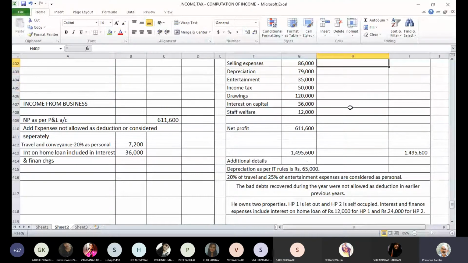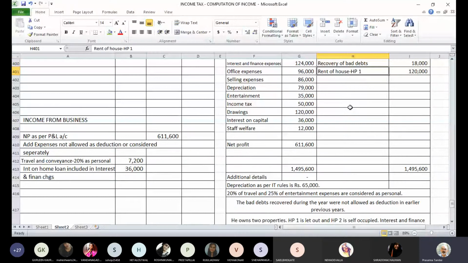Next, let us see what it is. Office expenses are usual business expenses. Same is the case with selling expenses. Those are also usual business expenses. Then there is a depreciation which you are going to add back because as per income tax rules, you have depreciation amount eligible 65,000. So we have to add back this 79,000. So let us add back 79,000 of depreciation which will be considered separately by us.